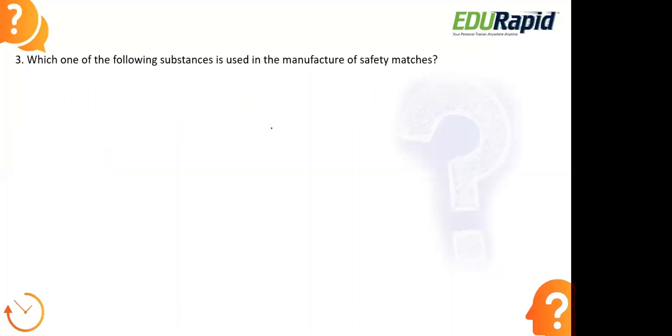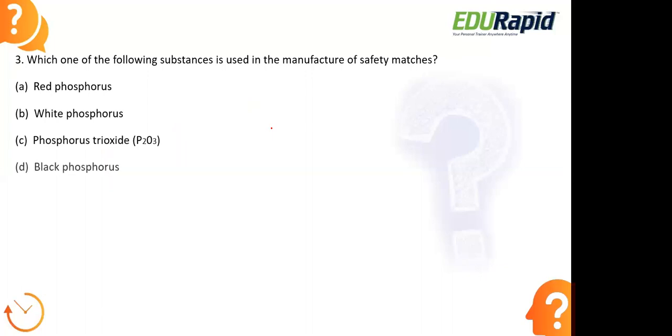Okay, moving to the next question now. Which one of the following substances is used in the manufacture of safety matches? Red phosphorus, white phosphorus, phosphorus trioxide, black phosphorus.